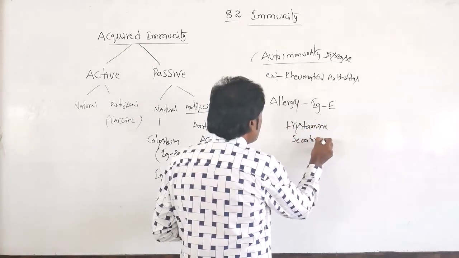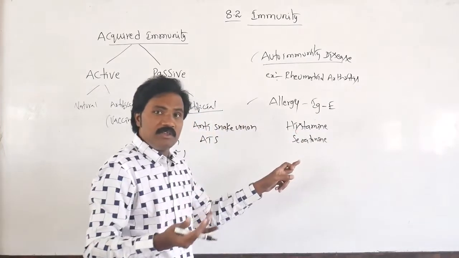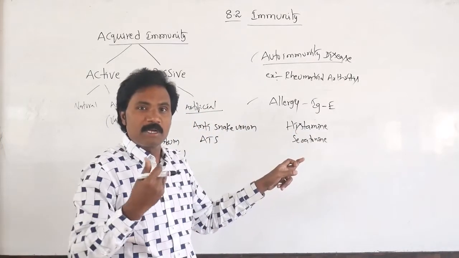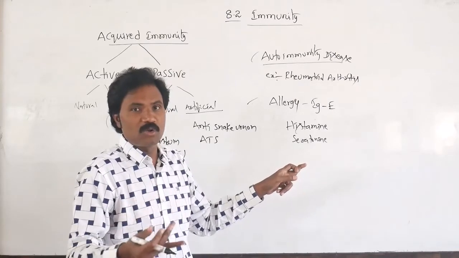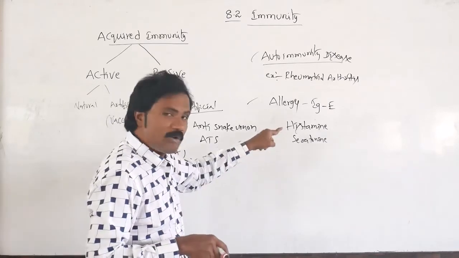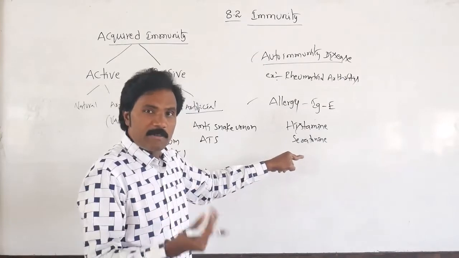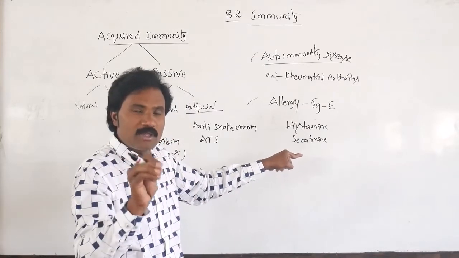These chemicals are released in our body. Apart from this, some steroids are also involved, but majorly histamine and serotonin act in a crucial role. Whenever they are released in our blood more than the normal percentage, that condition is called allergy.